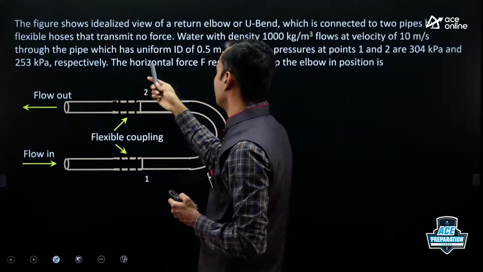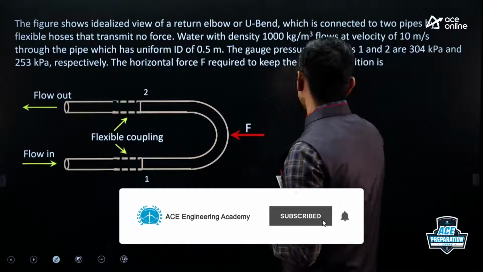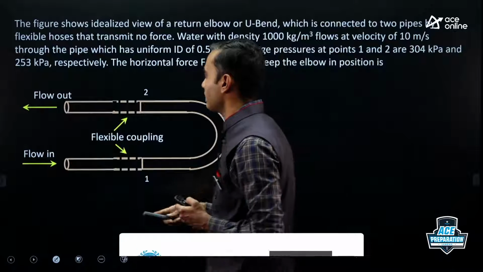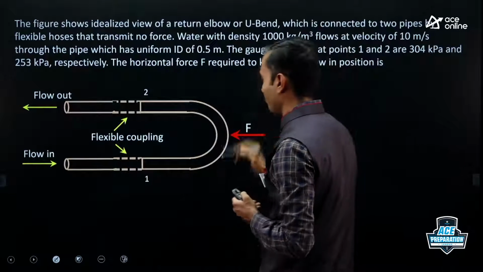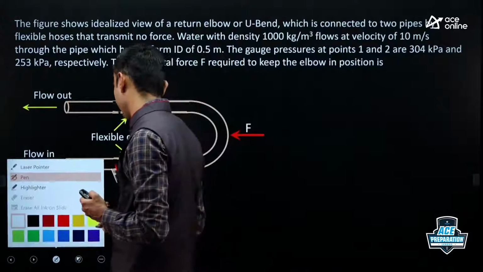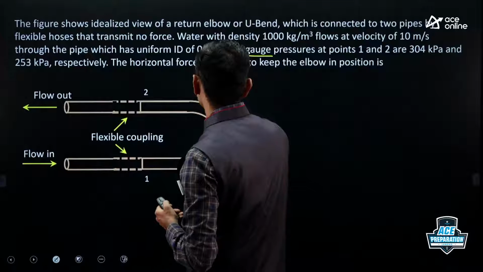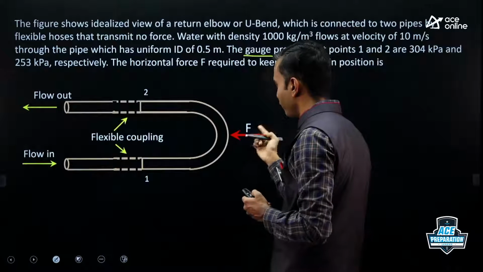So water with density 1000 kg per meter cube flows at velocity 10 meter per second through the pipe which has uniform ID of 0.5 meter. The gauge pressure at the points 1 and 2 are 304 kilopascal and 253 kilopascals. Now point to note is gauge pressures they have given and we need gauge pressures only. Okay. The horizontal force F required to keep the elbow in the position is, so this F force we have to find.